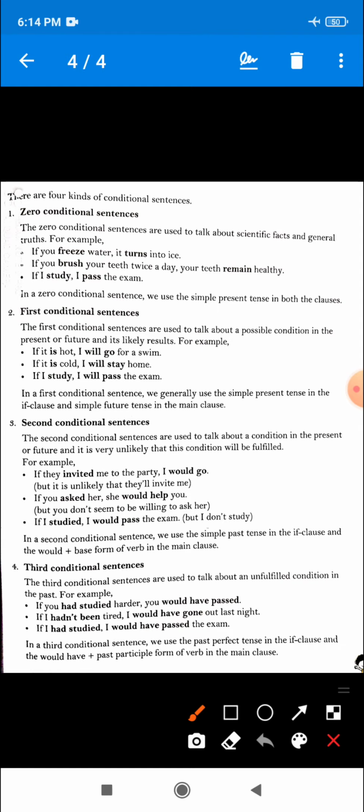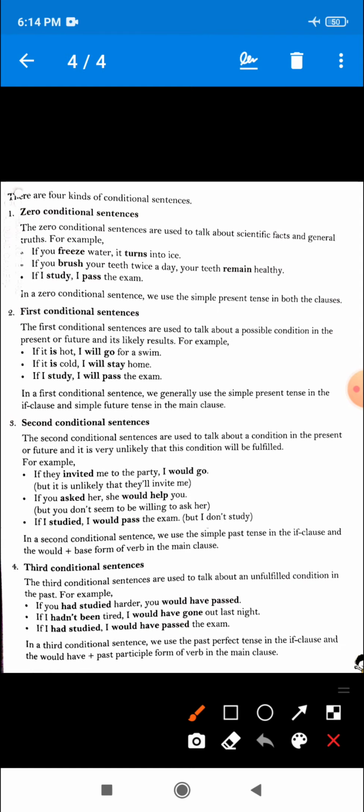Now the important fact that you have to keep in mind: in a first conditional sentence, we generally use the simple present tense in the if clause and simple future tense in the main clause. We know very well that a conditional sentence has two clauses, the first one the subordinate clause and the second one the main clause.